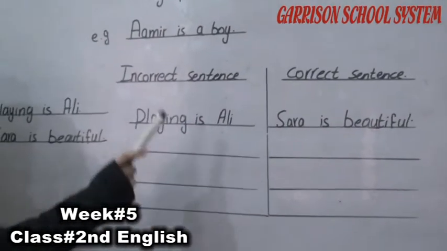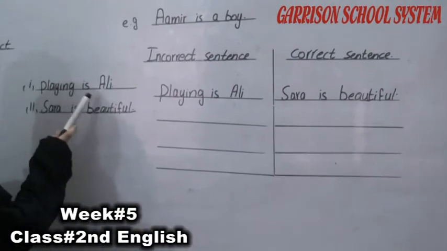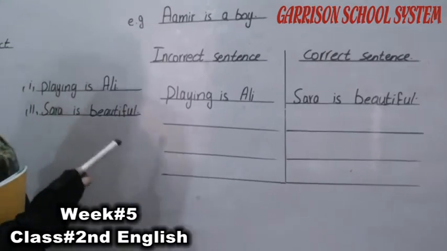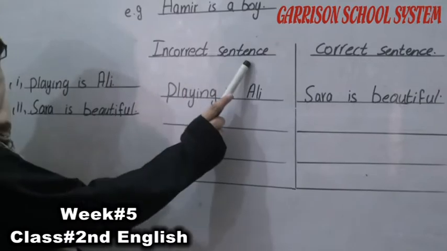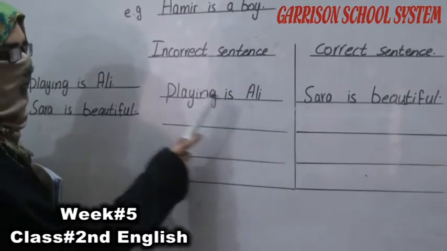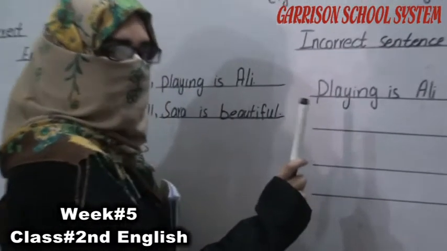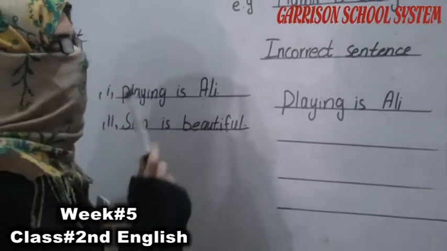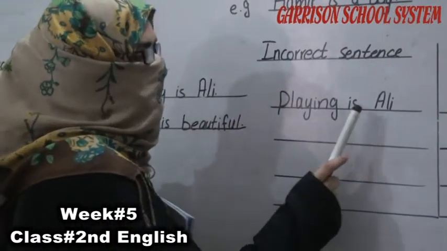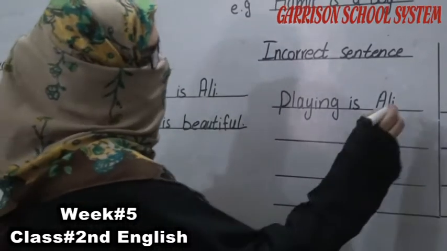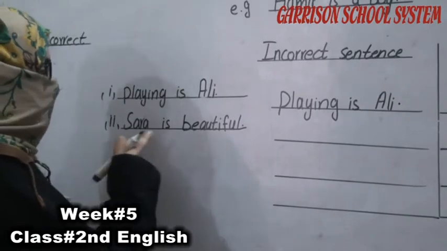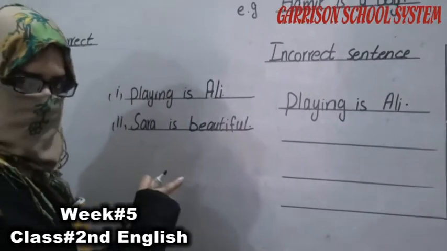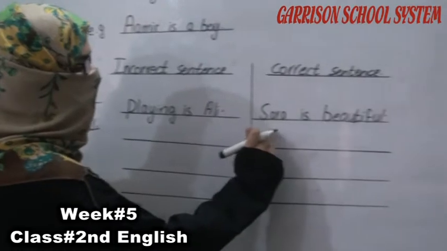Incorrect sentences or correct sentences में हम इसे किस order में put करेंगे? किस block में? Like playing is Ali. हमें नहीं पता कि वो क्या है, हमें कोई clear concept नहीं दे रहे हैं. So that's why we put in the box incorrect sentence like playing is Ali. If they talk Ali is playing, then it's a complete sentence. But they talk that playing is Ali. It's not a complete sentence. So that's why we put in the incorrect sentence. Now Sarah is beautiful. Complete sentence. So that's why we put this in the correct order.